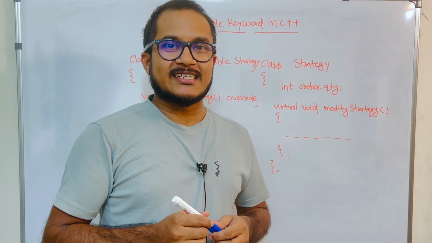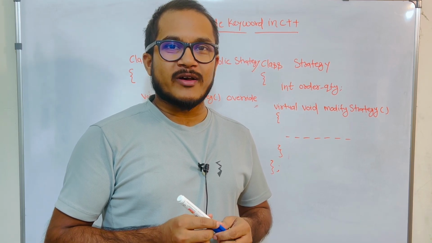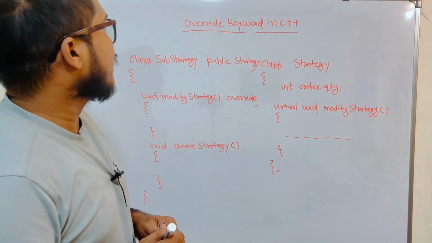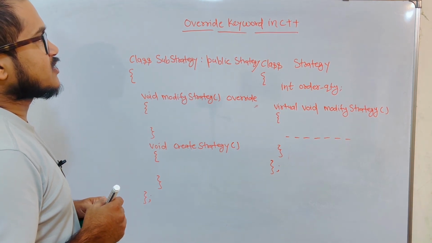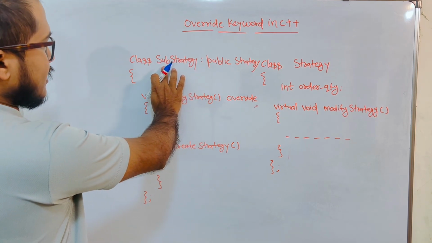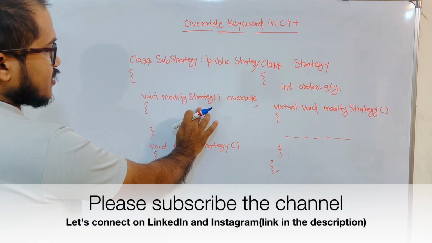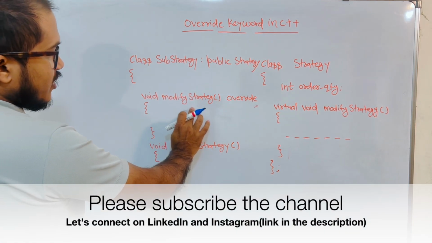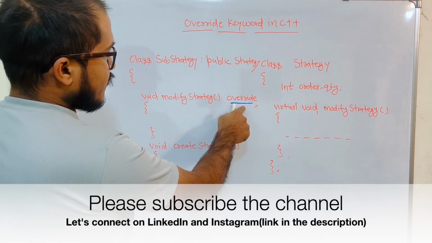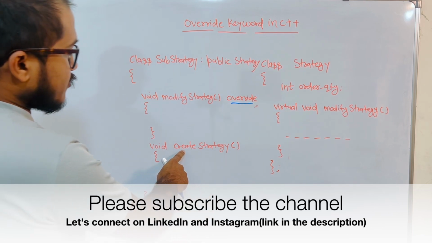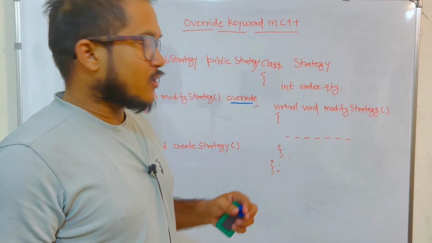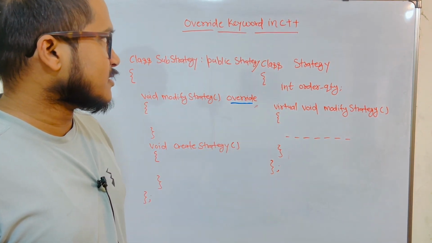So in this particular lecture, we are going to talk about the override keyword in C++. A lot of times when you see production level code, you will see that inside a class we are defining or declaring some function, and we see the override keyword ahead of some function declaration, and sometimes we do not see this keyword. So we'll try to understand the reasoning behind this.